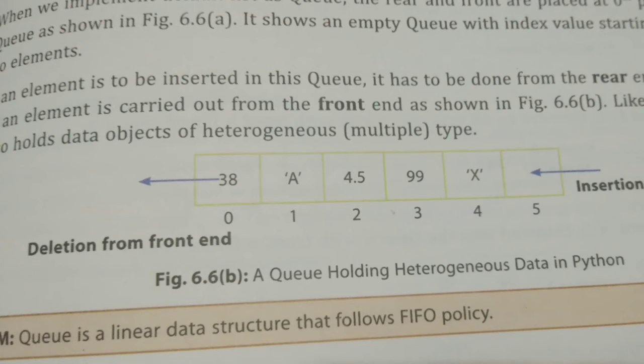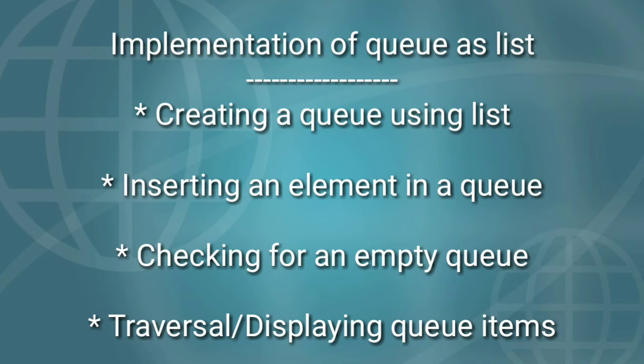Now we can move to implementation of queue as list. We already discussed a queue is a data structure which performs only two operations, insertion and deletion. Elements are always added from the rear end of the queue and removed from the front end of the queue. Two positions are the rear end and front end. Then some basic operations are included in the implementation of a queue.